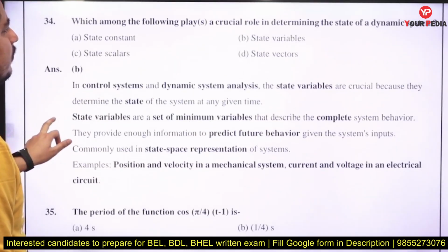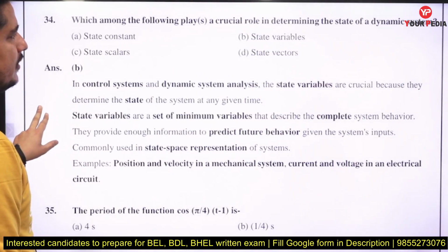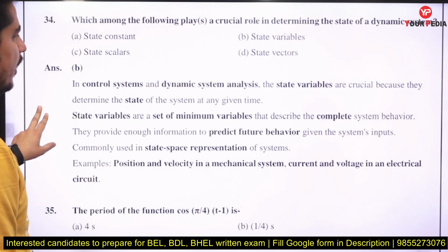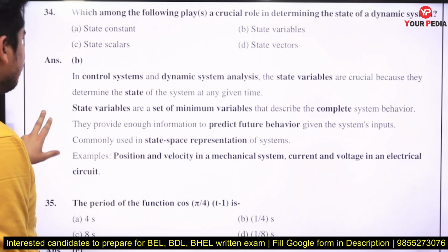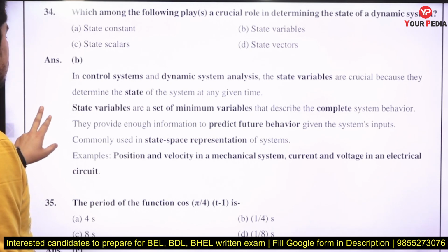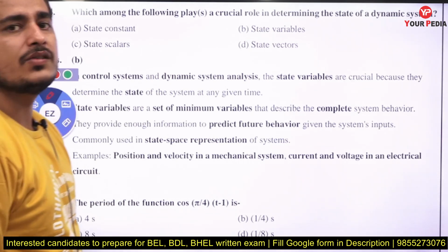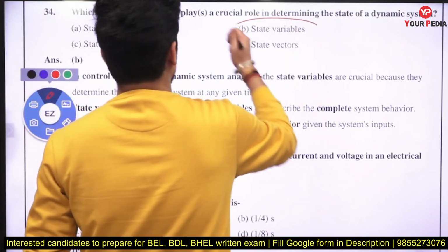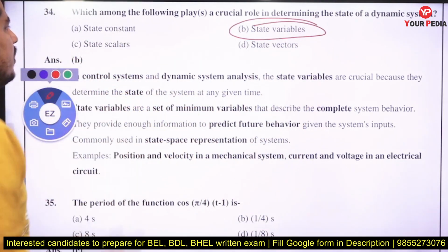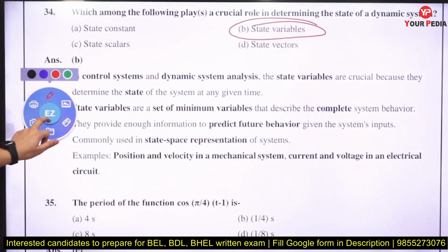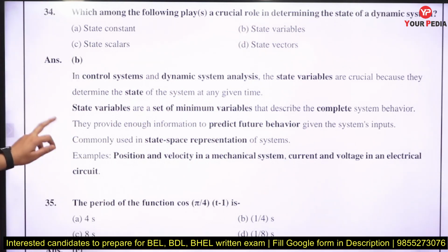Which among the following plays a crucial role in determining the state of a dynamic system? Whenever we are finding the state of a dynamic system, the state of a dynamic system is only defined by the state variables, right? So the answer will be state variables. In control systems you already studied this thing.